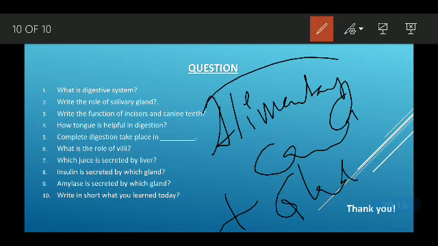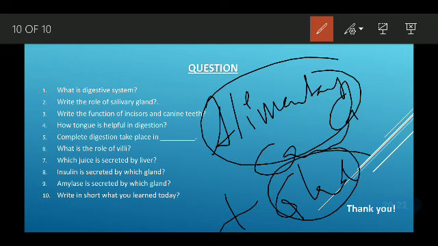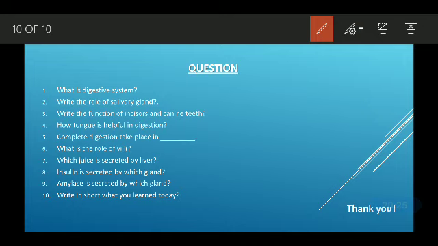Then the role of salivary glands: they help in digestion and mix with the food, and they make it semi solid. Then what is the function of incisor and canine teeth? Incisors are for cutting and biting and canines are for tearing.